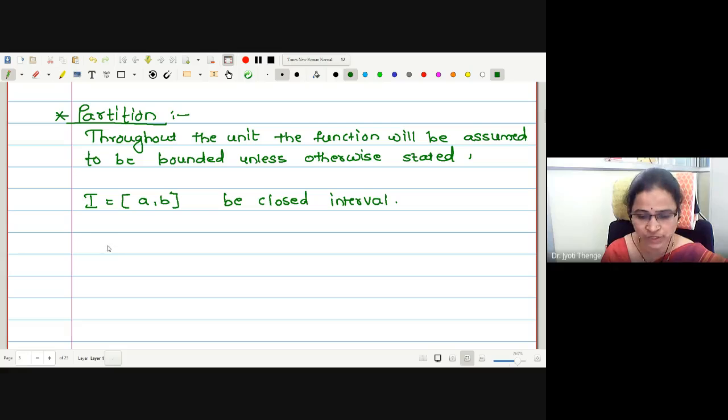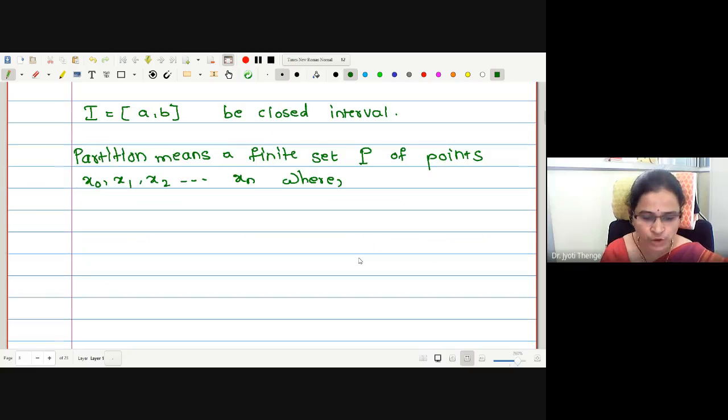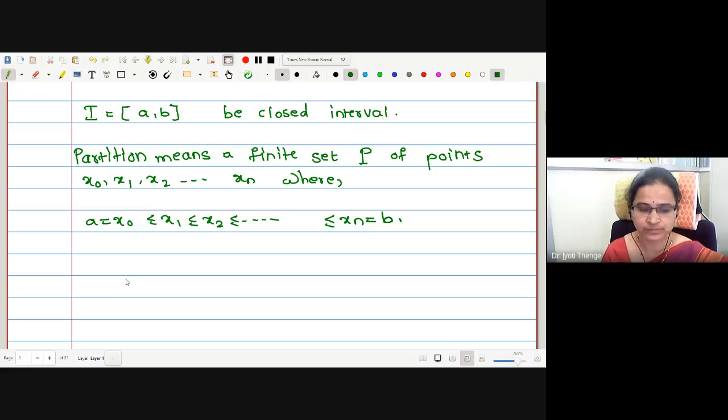Partition is defined to be a finite set P of points of this given interval, say x0, x1, x2 up to xn, where x0 is less than or equal to x1, less than or equal to x2, and so on, continuing to xn, where the last point is b.